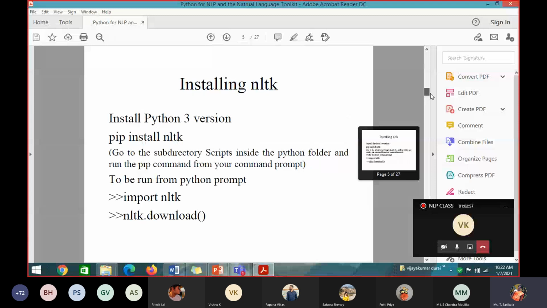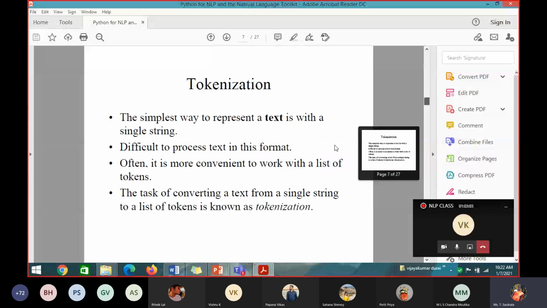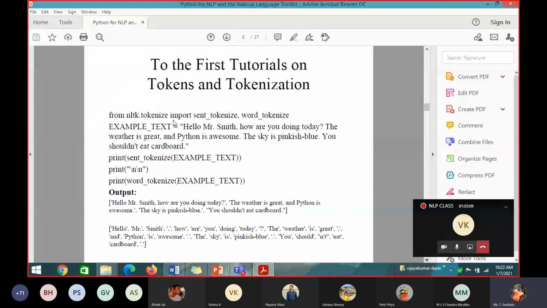You install that for tokenization. See here, from nltk.tokenize, you have to import sent_tokenize and word_tokenize. sent_tokenize is a package for sentence tokenization. For word tokenization, word_tokenize. This is an already existing package.